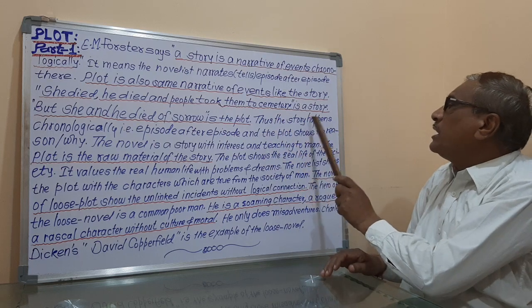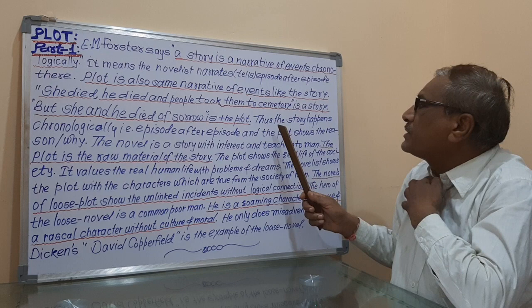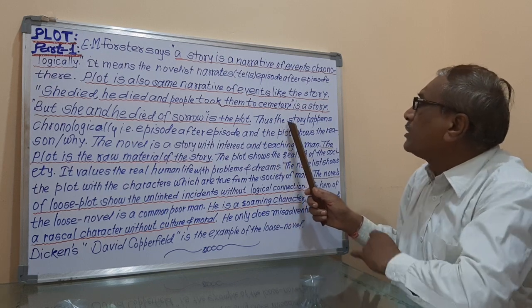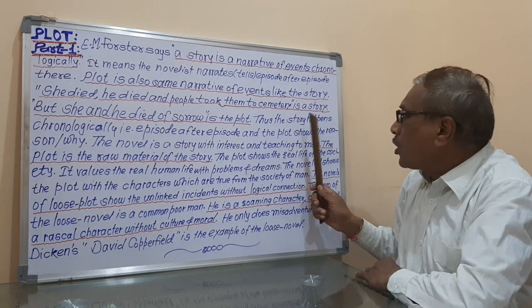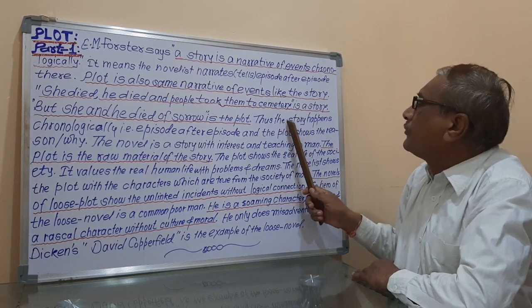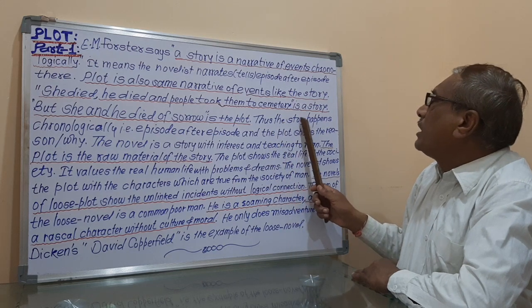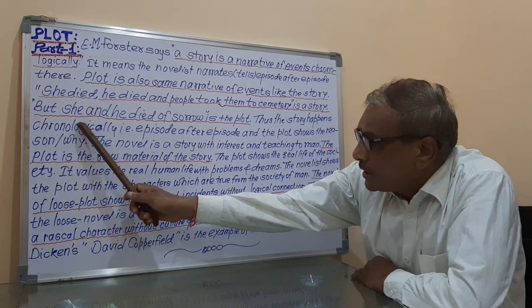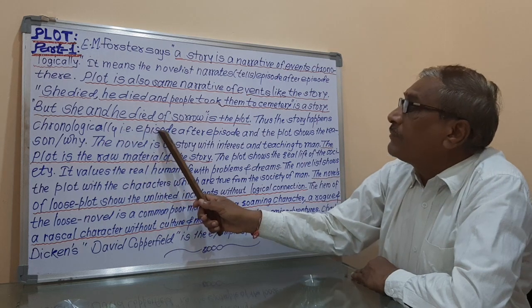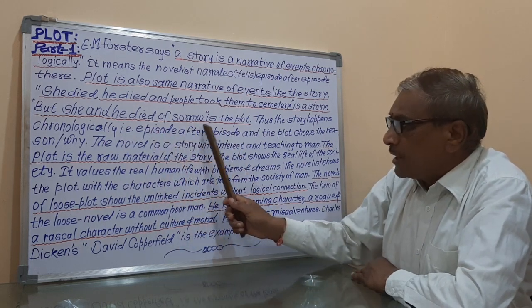Thus the story happens chronologically. It means that there is a particular chronology, or a particular sequence or order of the events, and in this way the story happens chronologically, that is episode after episode.